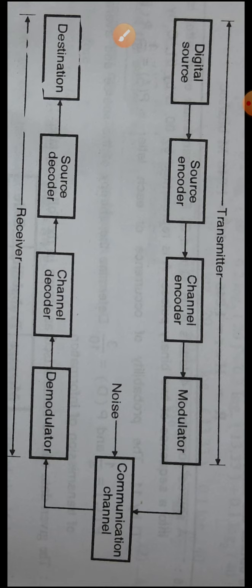This redundancy is used at the receiver to overcome the effect of noise and interference added to the signal when it is traveling from the transmitter to the receiver through the communication channel. The binary sequence at the output of the channel encoder is applied to the modulator.